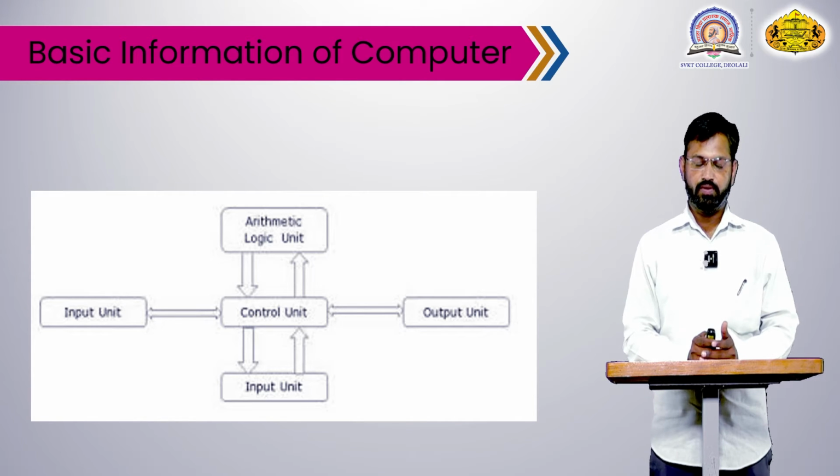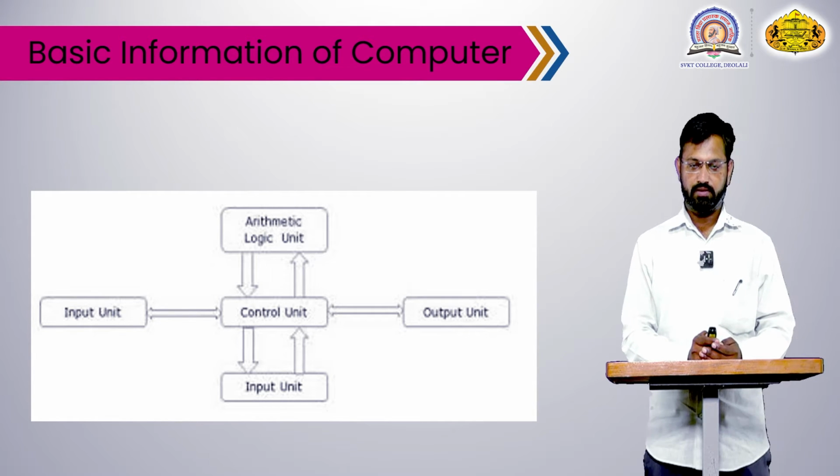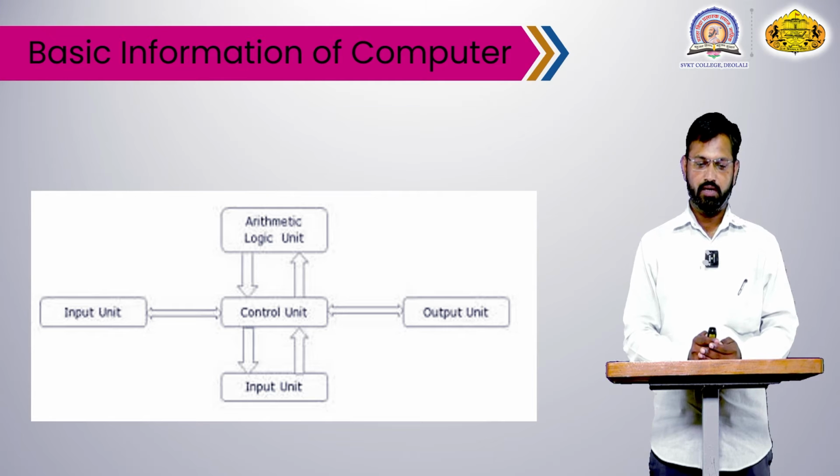Next, the CPU. The CPU is the main brain of the computer, which has three parts. First, the ALU, arithmetic logic unit. Next, the CU, control unit. Third, the memory unit. Memory has two parts.